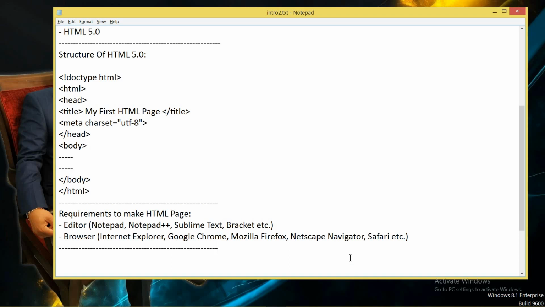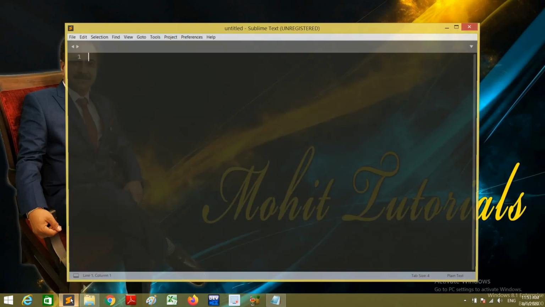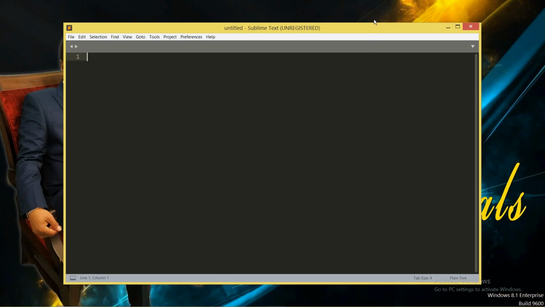Now I am going to write a practical example in this particular editor, and look at the output in Google Chrome. What you have to do is open an editor. I just installed this editor, which is Sublime Text. You can download it by searching on Google. Now this is the editor.